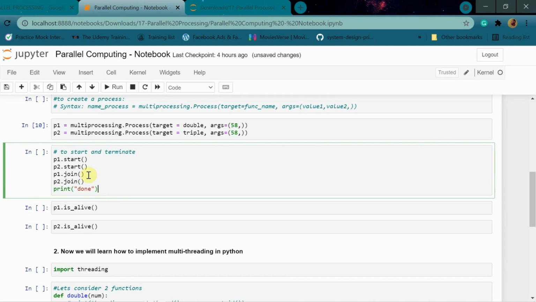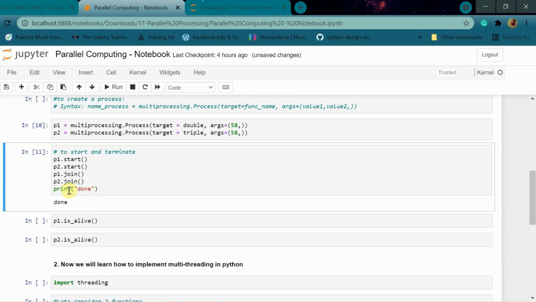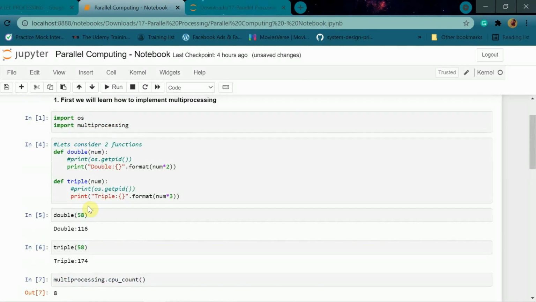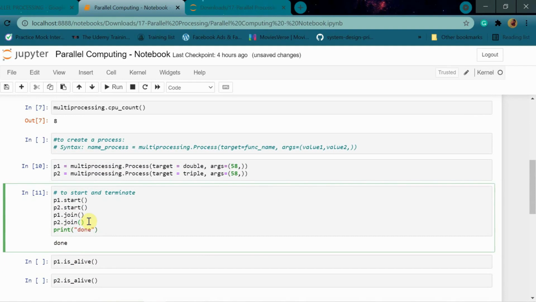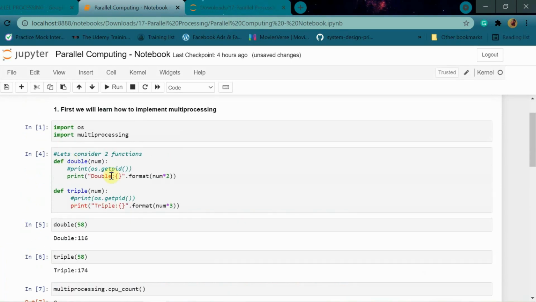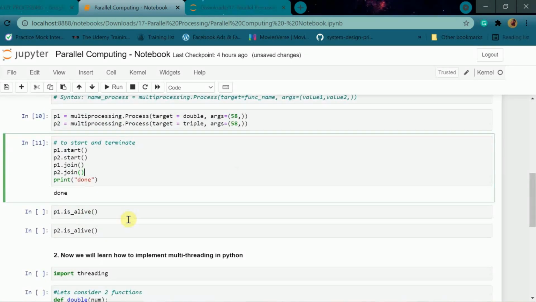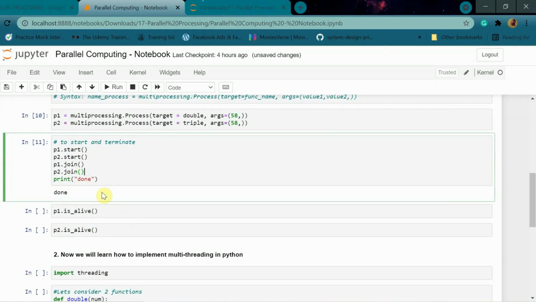So when I run this, I'm getting this output, done. Actually, I must have got output here as 116 and 174 here also. But honestly, I don't know. There is some glitch in Python, and when you start and join this process, if some print is written, it will not print it. It's not my fault. In threading it is not the case. In threading it will print. I will show you. But this is some glitch in Python.